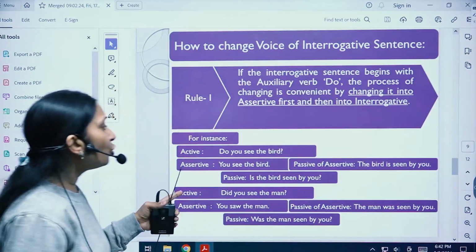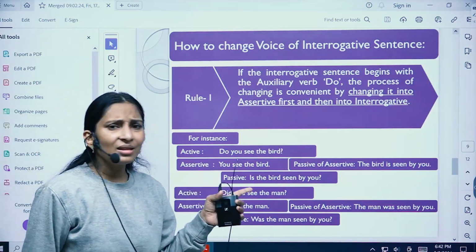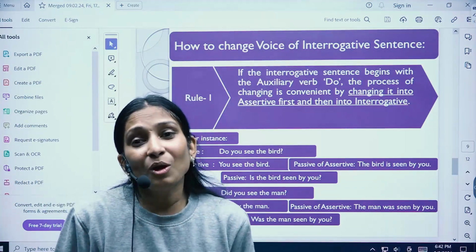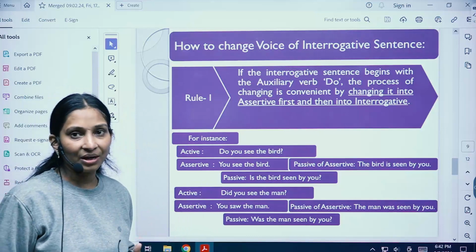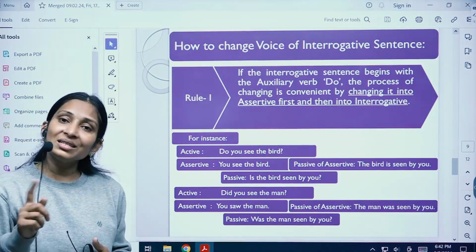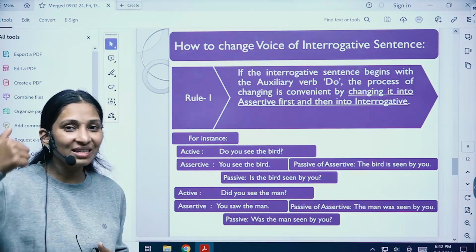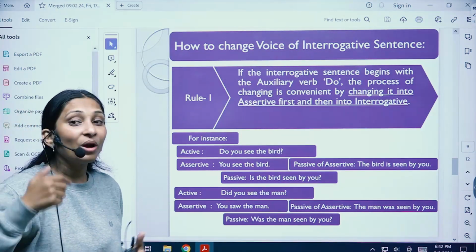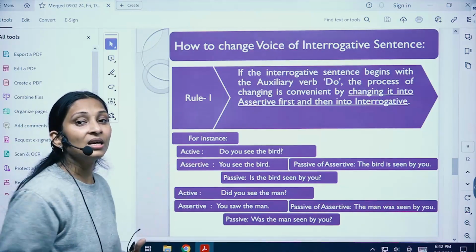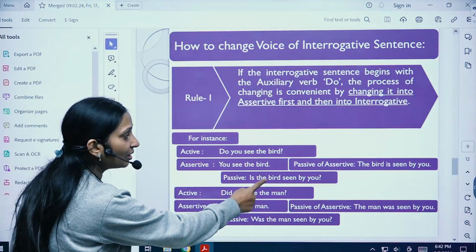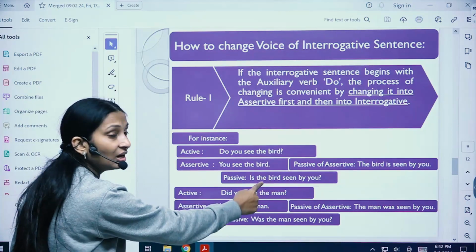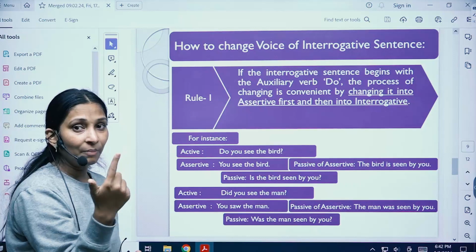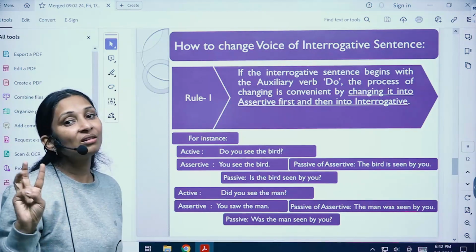Okay, so do you see the bird? So in this, you have to first of all identify which tense the question belongs to. It is simple present, right? So in simple present, which is the helping verb that you add, children? It is is, am, are, isn't it? So is, am, are, whatever suits this sentence, you're going to add. Is the bird, which is the object here, we are going to make it the subject here. Seen, because see is the first form of verb, but in passive we just use the third form of verb.